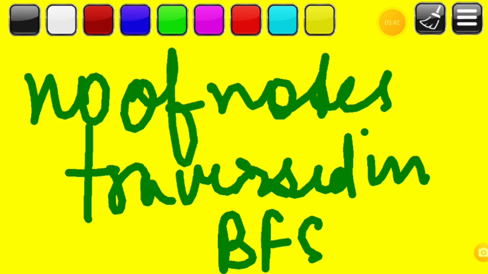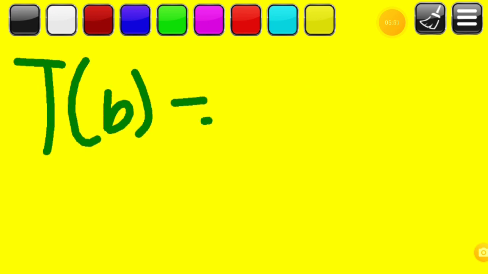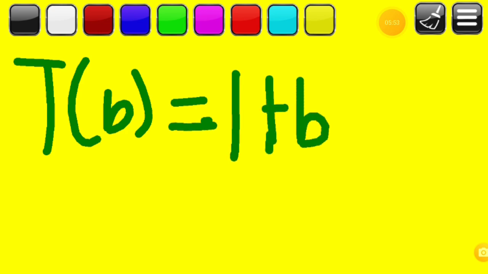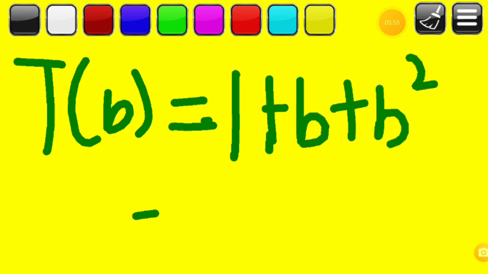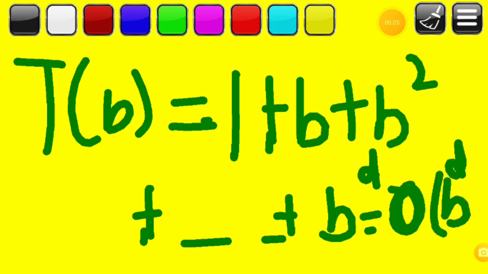So if we consider D as the depth of the shallowest solution and B as the number of nodes at every state, then the complexity is 1 plus B plus B squared and so on up to B raised to the power D, which is of order B raised to the power D. So this is the time complexity.